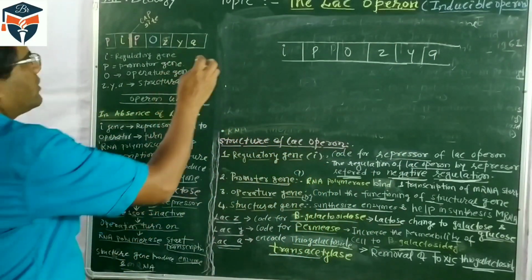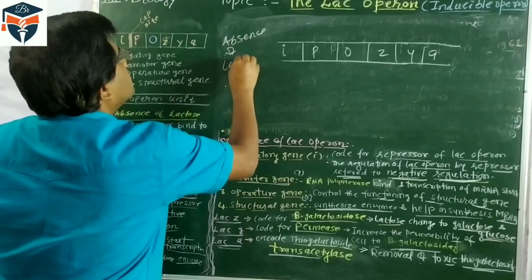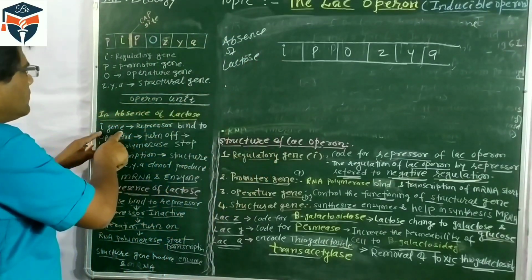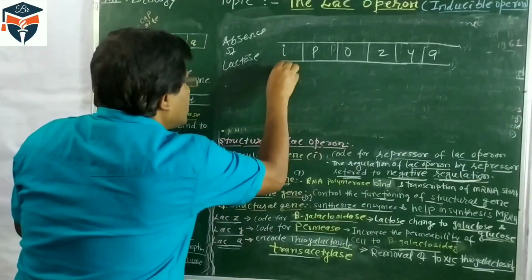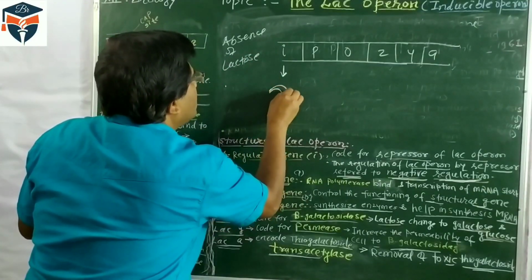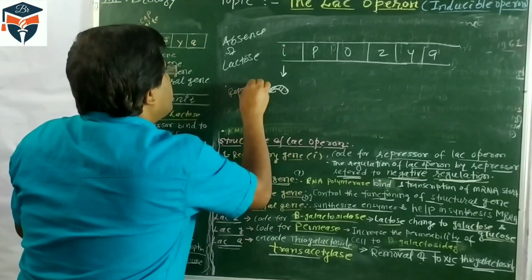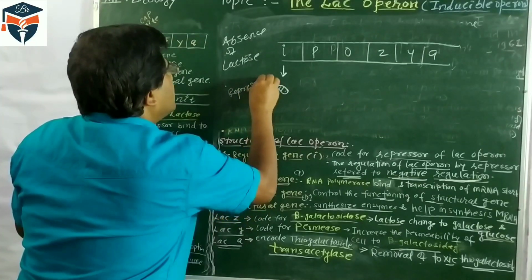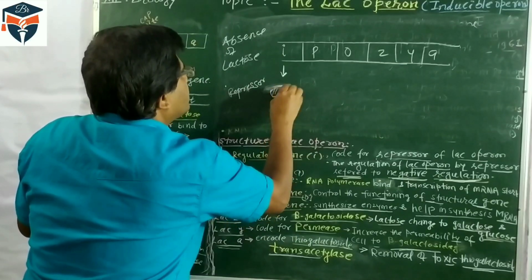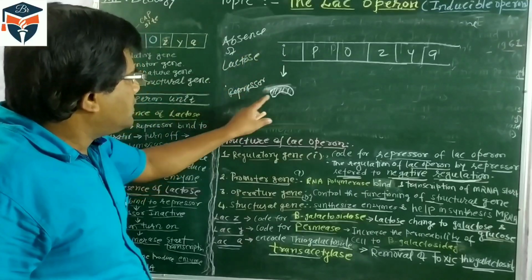If lactose is not there, what happens? The regulatory gene synthesizes the repressor protein. The repressor is produced by the regulatory gene.